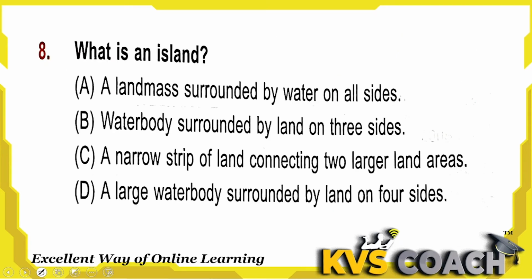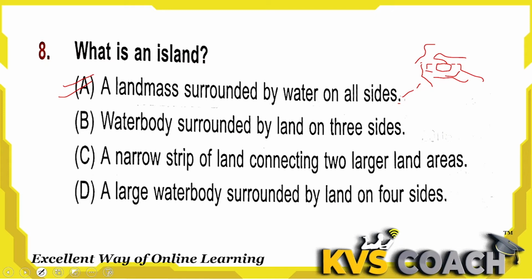Next question is, what is an island? An island is a landmass surrounded by water on all sides. Yes, it is a landmass which is surrounded by water from all sides. Okay, and this is called an island. This is the right answer here.